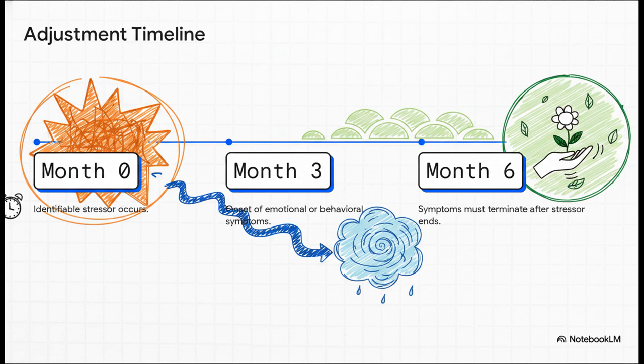You have an identifiable stressor at month 0. For an adjustment disorder diagnosis, the emotional or behavioral symptoms must start within 3 months of that stressor. And here's the defining boundary. Symptoms do not persist for more than 6 months after the stressor or its consequences have ended.